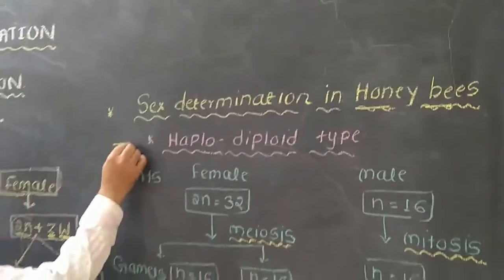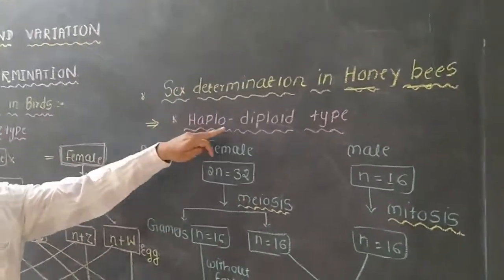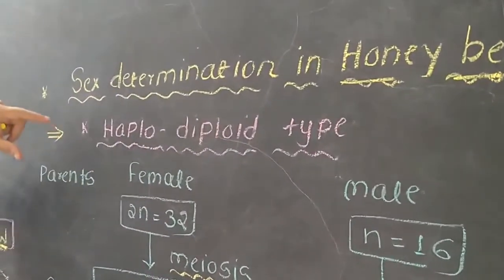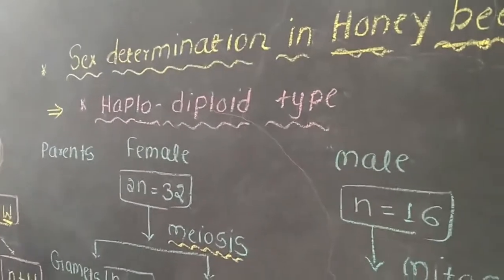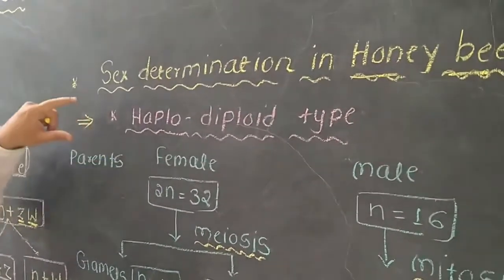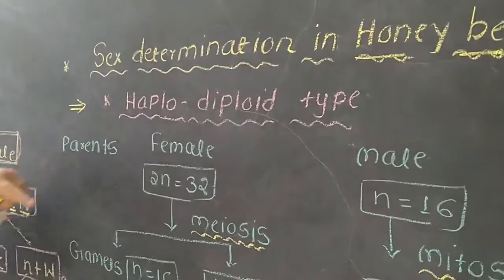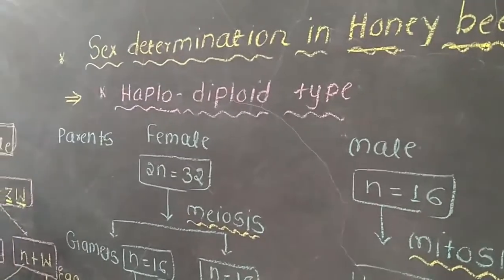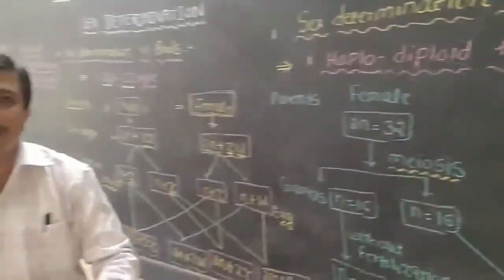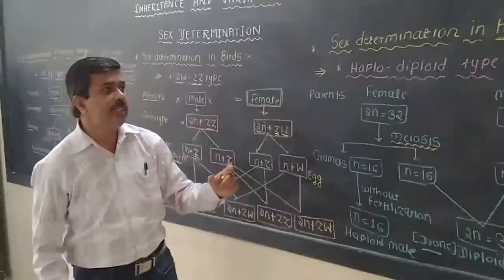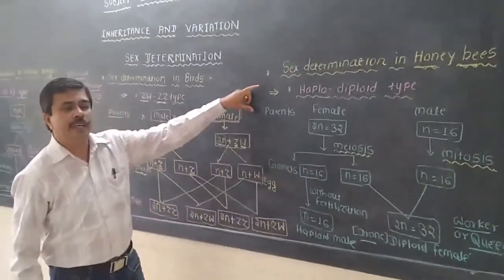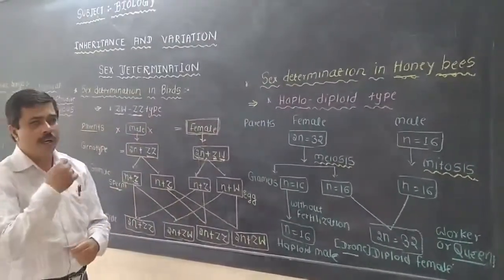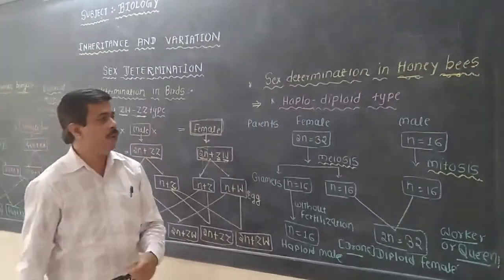There is another mechanism, another type, the haplodiploid type of mechanism, which determines the sex of the new young ones. In honeybees, the sex of an individual will be determined by the number of sets of chromosomes it receives. On that condition, the sex of the young one will be determined.